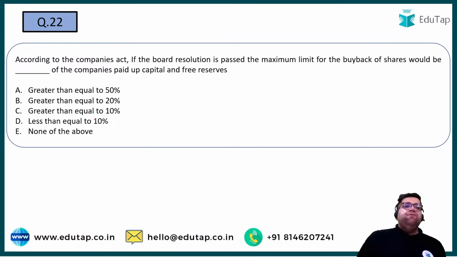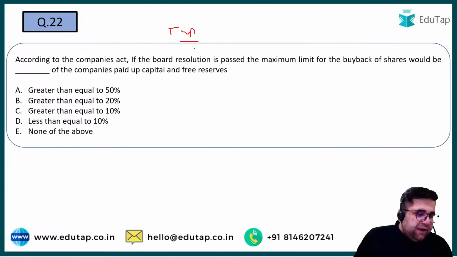Question number 22. According to the Companies Act, if the board resolution is passed, the maximum limit for the buyback of shares would be dash of the company's paid up capital and reserve. Now this is tough according to me because it has been asked from deep inside. This is tough. So let's try to see who is able to answer it.